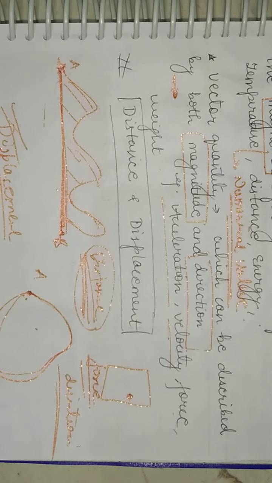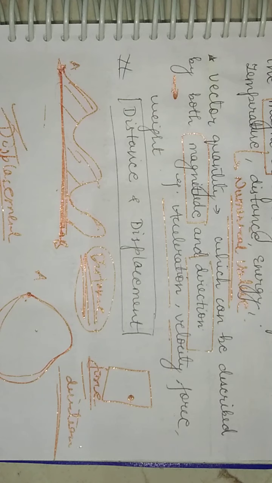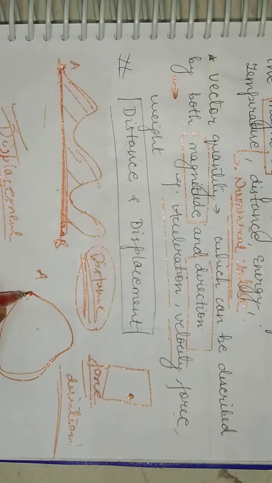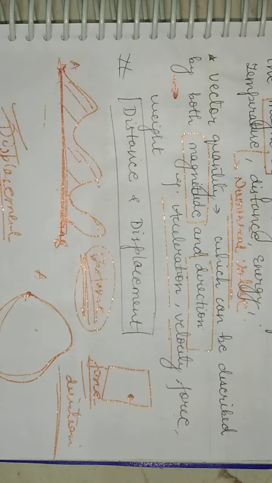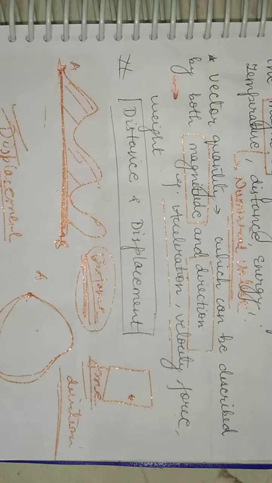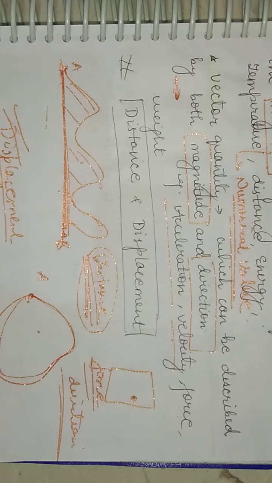So in this case the displacement is zero because there is no shortest separation between initial and final position, as the initial position is also A and final is also A. So in this case there will be zero displacement.